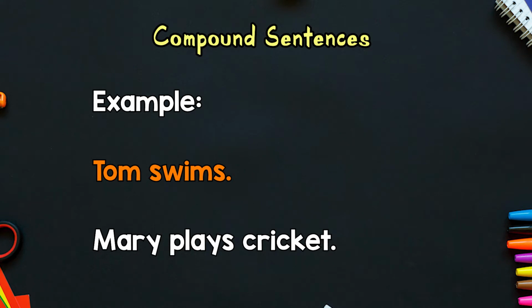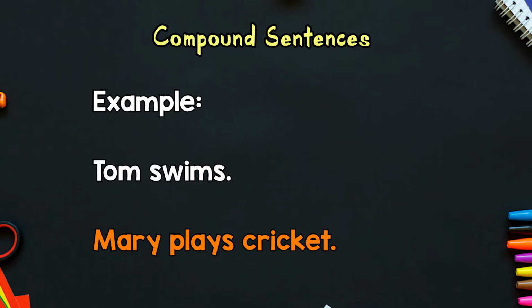Tom swims. Does that make sense? Perfect sense it makes. Tom swims. That by itself is a simple sentence. Mary plays cricket. Does that make sense? It absolutely does. Mary plays cricket. It's telling us something about Mary. But now we want to join these two simple sentences to make a compound sentence.